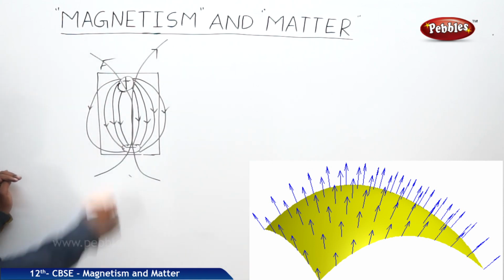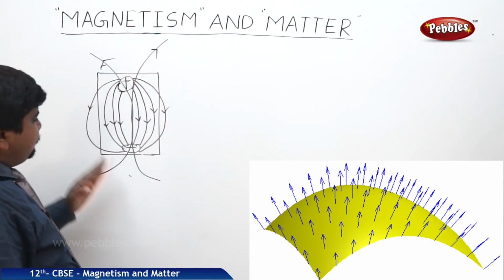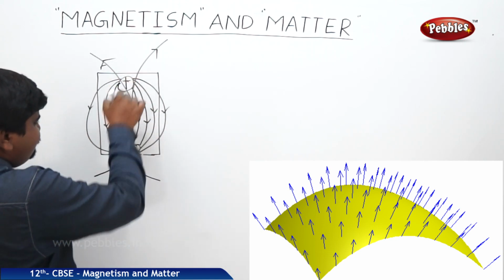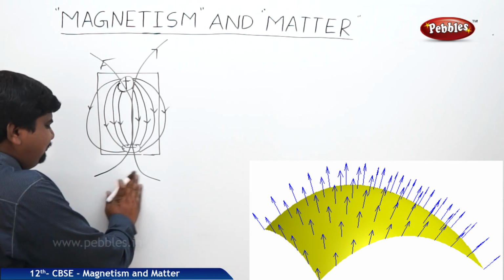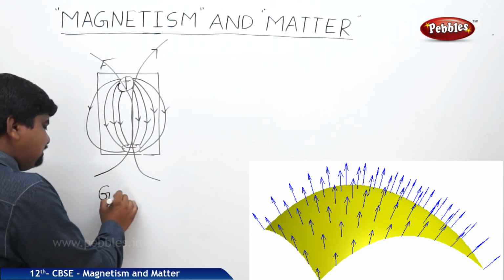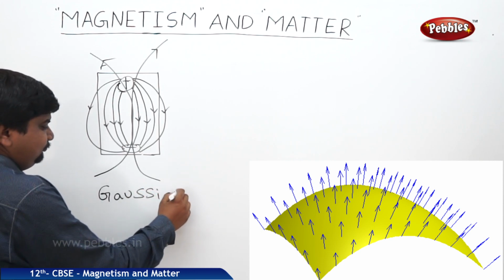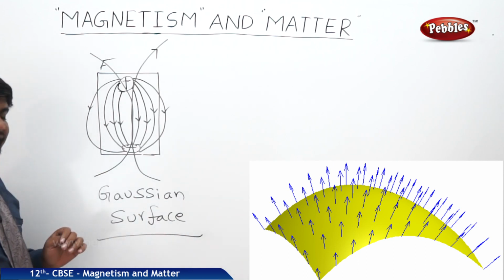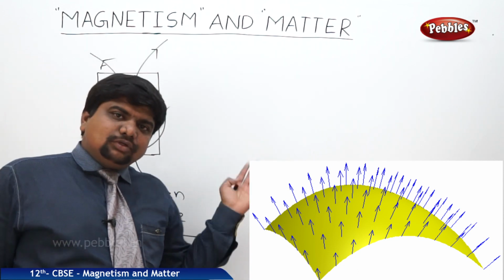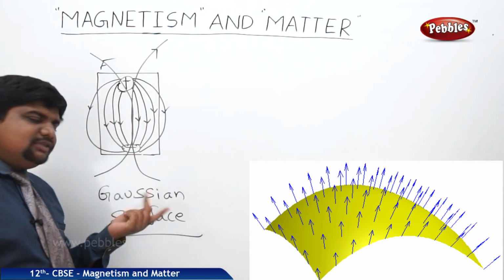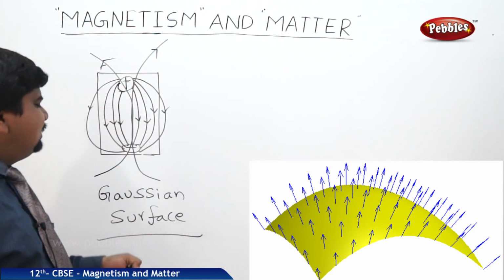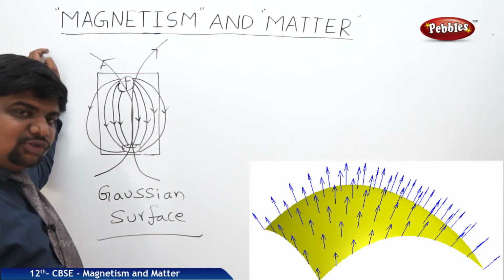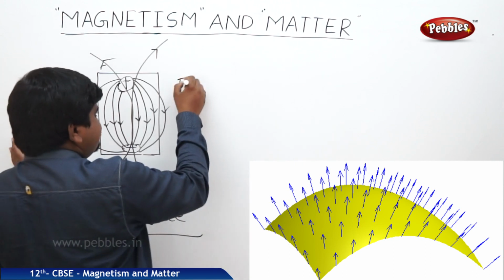So like this. Field lines will be outwards, but the magnetic field will be inwards, which are perpendicular in nature. Here it is from positive to negative. It is very difficult to get the Gaussian surface in this, because in electric dipoles, charge always goes to infinite distances unless the opposite charge is present in that direction. So that's why we are not assuming the Gaussian surface in case of electric dipoles.